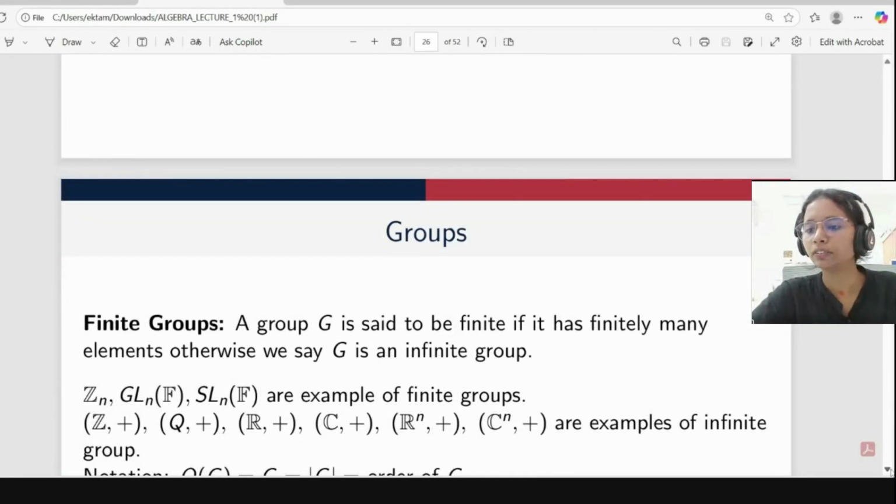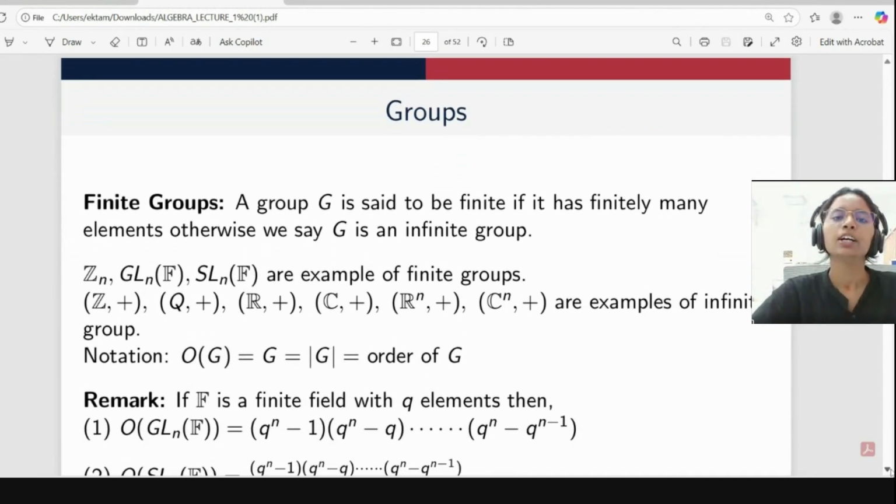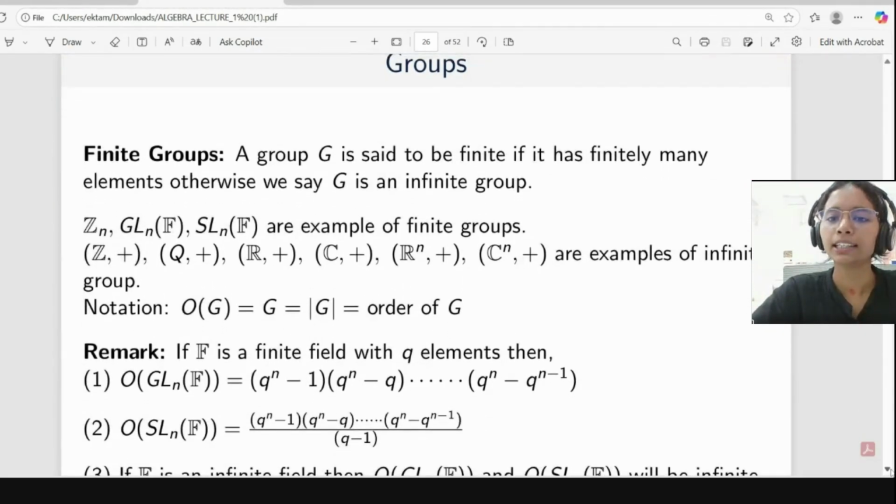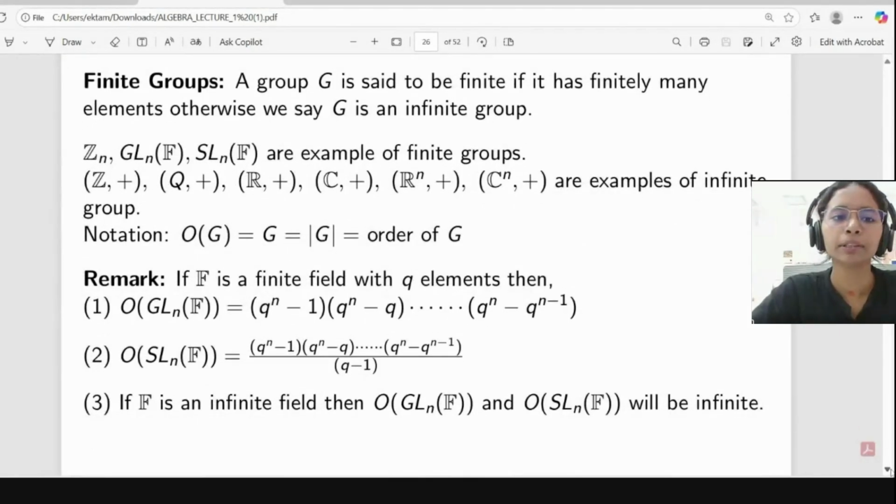So now we will move to finite groups. A group G is said to be finite if it has finitely many elements. Otherwise, we will say G is an infinite group. So mainly here we are talking about cardinality. If the cardinality of the set is finite, then we will say the group is a finite group. If not, then we will say our group is an infinite group.